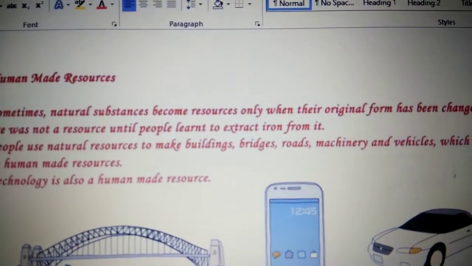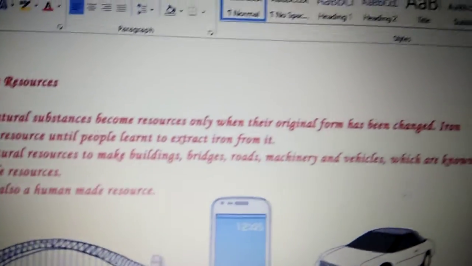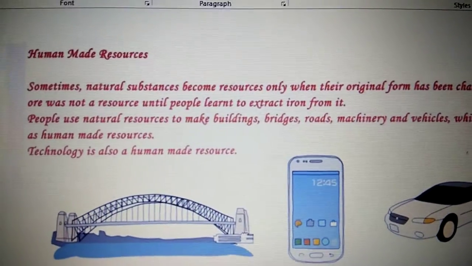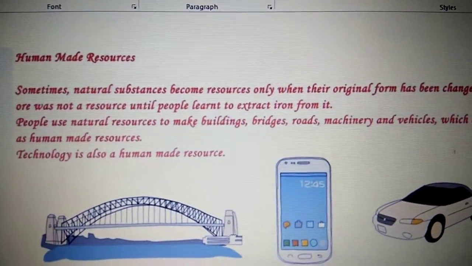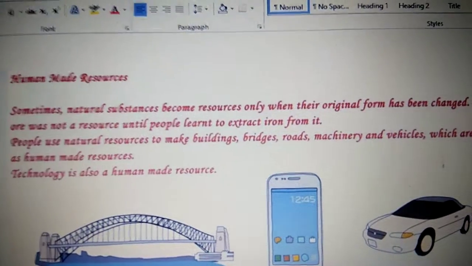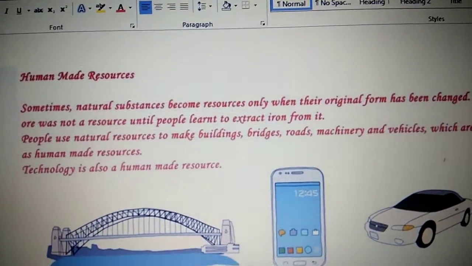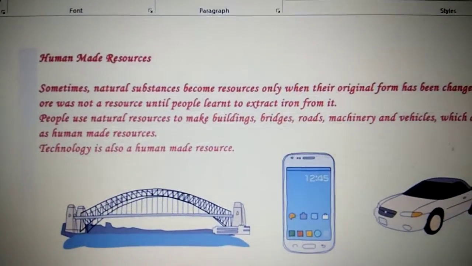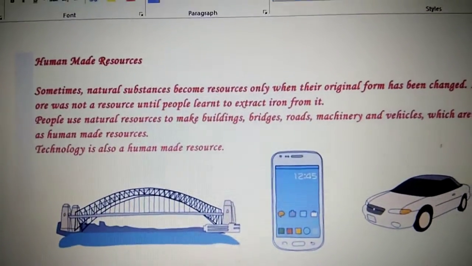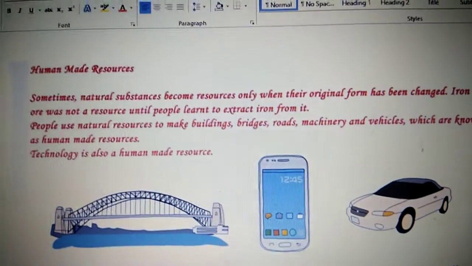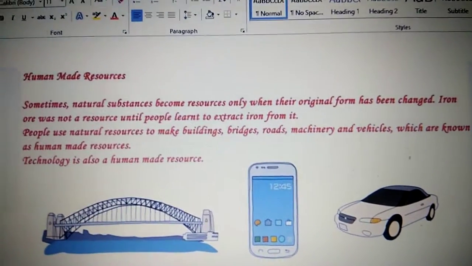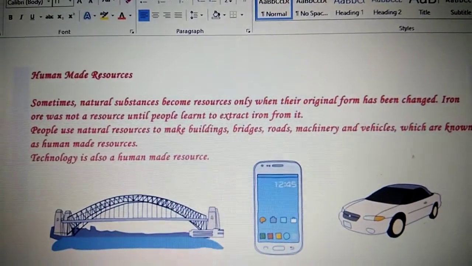Sometimes natural resources become resources only when the original form has changed, like iron. What has man done to iron ore? It was not a resource until man learned how to extract iron from it, and from that iron he made steel. Then he used this to make buildings, bridges, roads, machineries, vehicles, which is what is called human made resources.